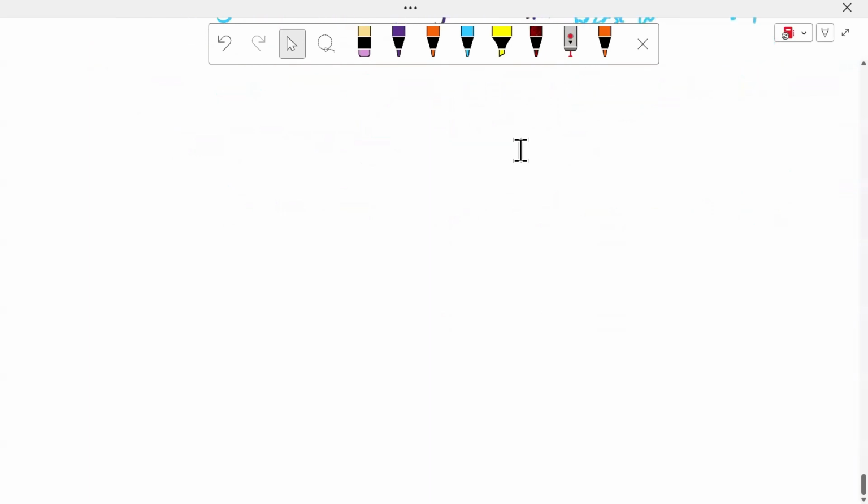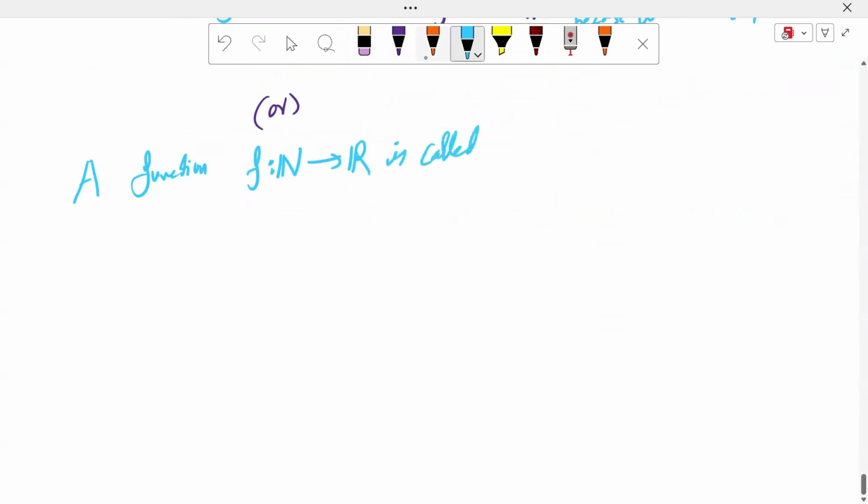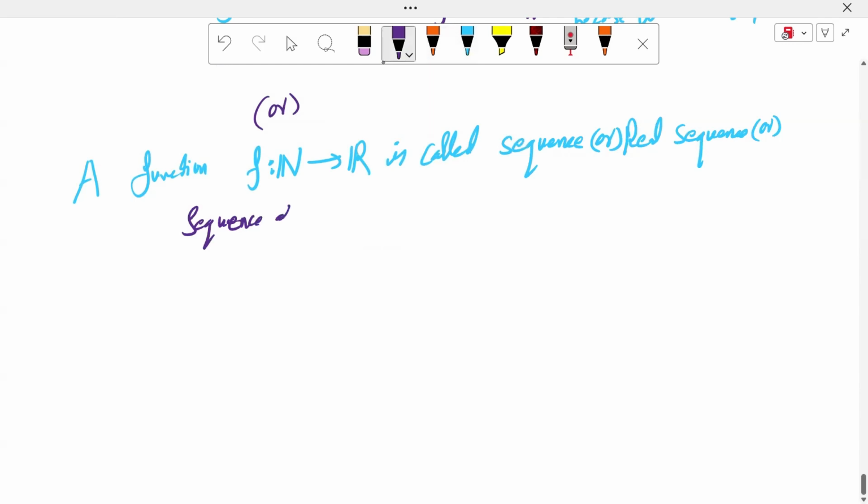Either definition of the sequence: a function f whose domain is the fixed natural number system and codomain is the real number system is called a real sequence, or sequence, or sequence of real numbers.